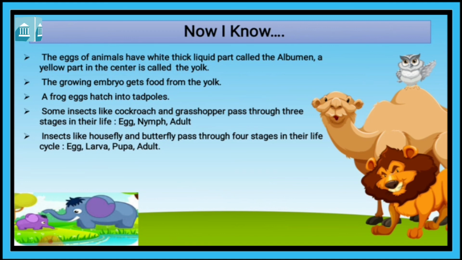Tadpole. And some insects like cockroach, grasshopper pass through 3 stages in their life. So we have just learned that cockroach and grasshopper pass 3 stages. Egg becomes nymph and nymph becomes adult. And the insects like housefly and butterfly pass through 4 stages in their life. Egg, larva, pupa and adult.